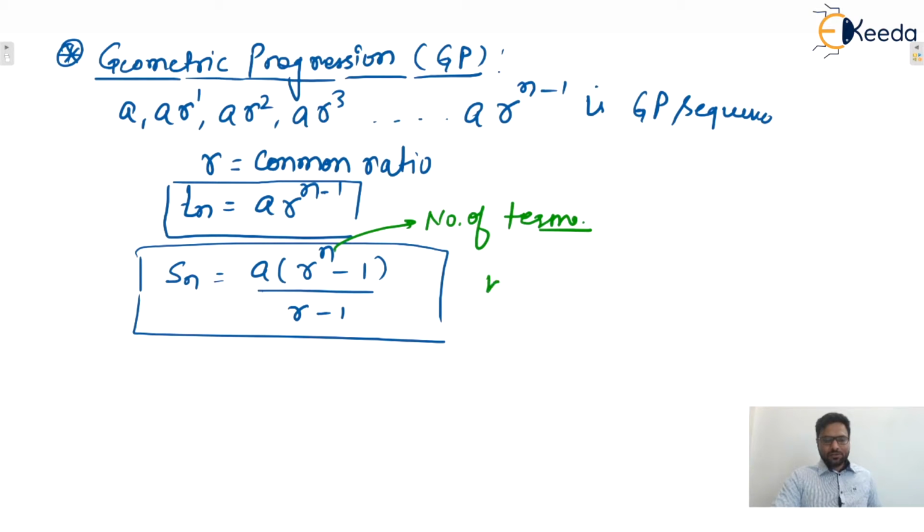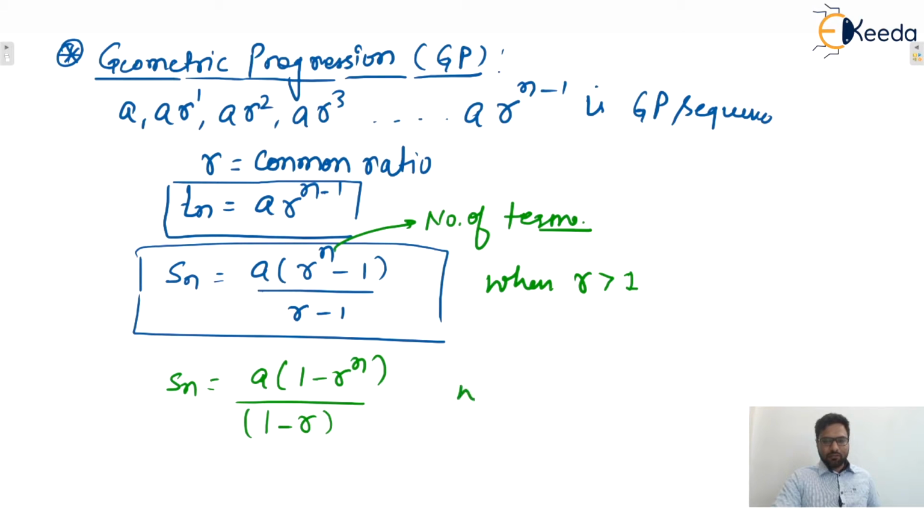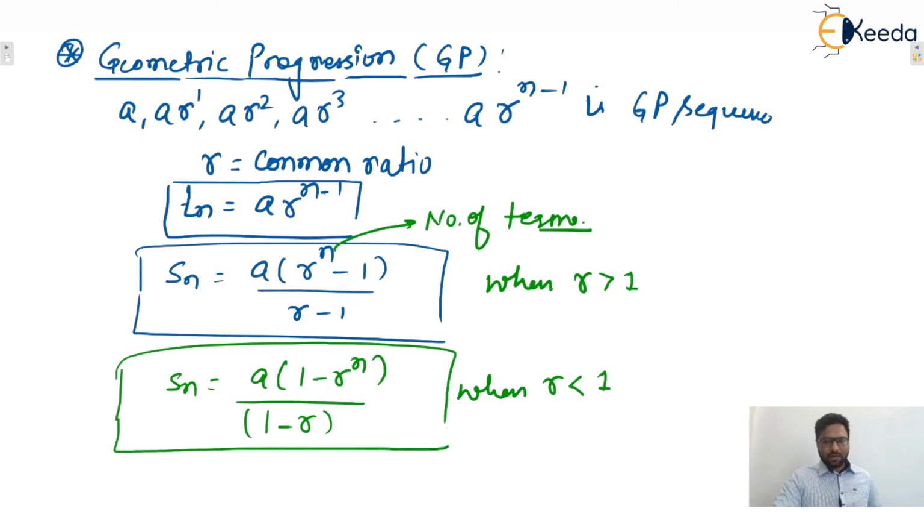This formula is applicable when R is greater than 1. And one more formula is there: Sn equals A into 1 minus R raised to power n divided by 1 minus R, when R is less than 1. So these two formulas are there for R less than 1 and R greater than 1.